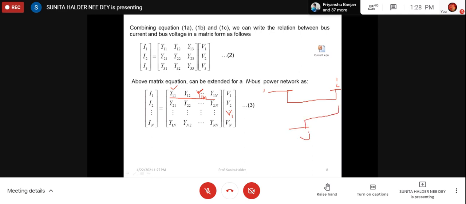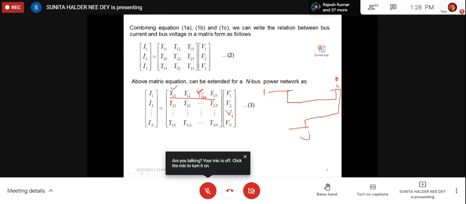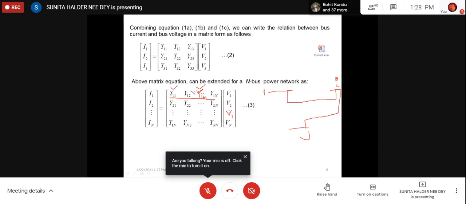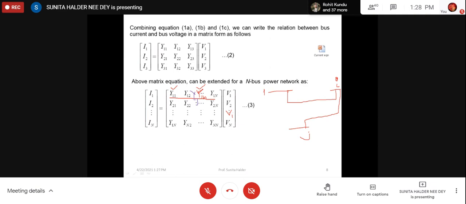Suppose bus 1 and bus I are connected, but bus 1 and bus J are not connected. Then obviously for Y1i there will be an element, but an element corresponding to Y1j also exists in the matrix, though in between 1 and J there is no connectivity.